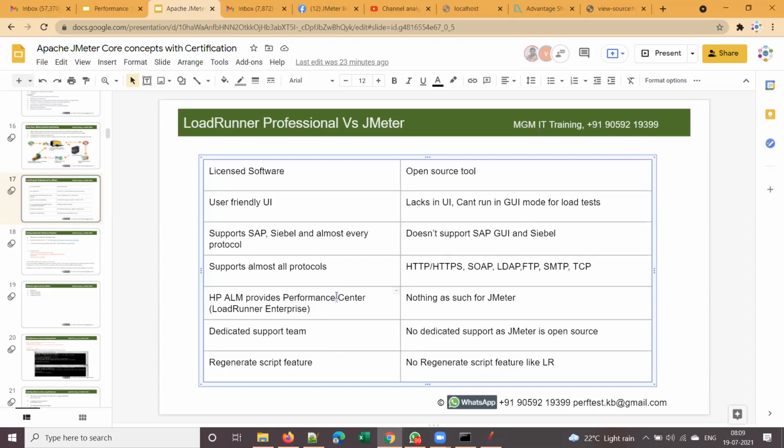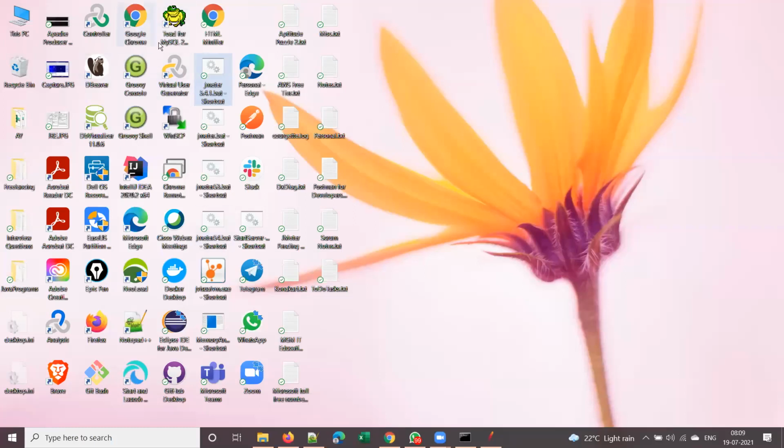Right. So Performance Center is a web interface for controller. Yes, it's a browser-based application for controller. Controller is a standalone application. Those who joined from JMeter, you don't worry about this, you will learn this later. Performance Center is nothing but a web interface for controller, a browser-based application. Controller is a desktop application, so you have to install that controller, right?